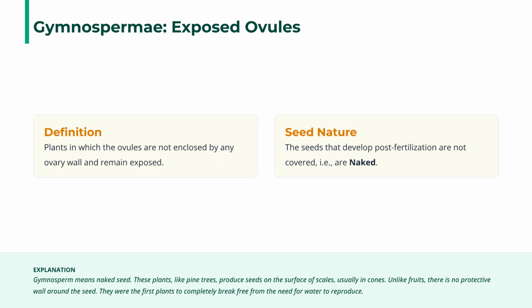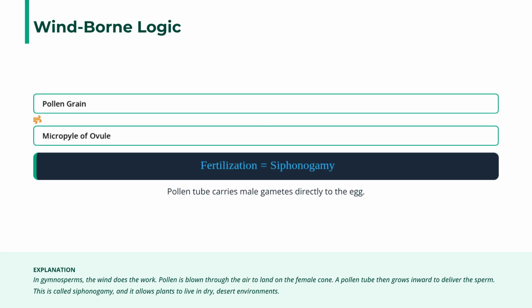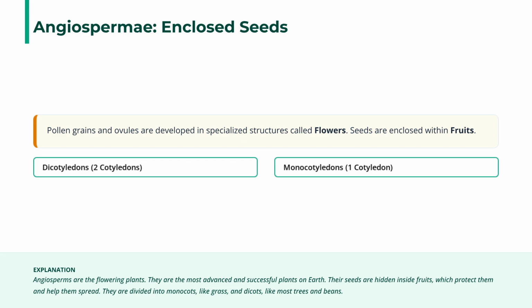Gymnosperms means naked seed. Their ovules are not enclosed by an ovary wall, remaining exposed. The resulting seeds are uncovered, and they were the first plants to reproduce without needing water. In gymnosperms, wind-borne pollen grains land on the ovule's micropyle. The pollen tube then carries male gametes directly to the egg, a process called siphonogamy, enabling survival in dry environments.